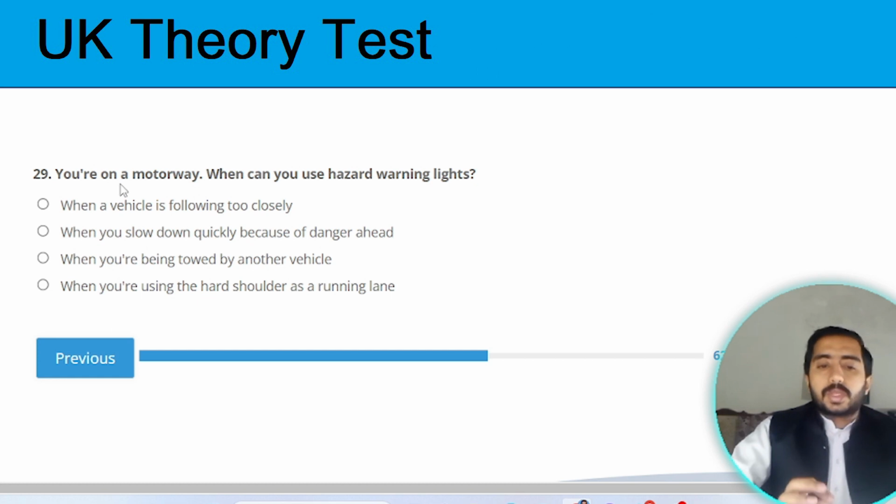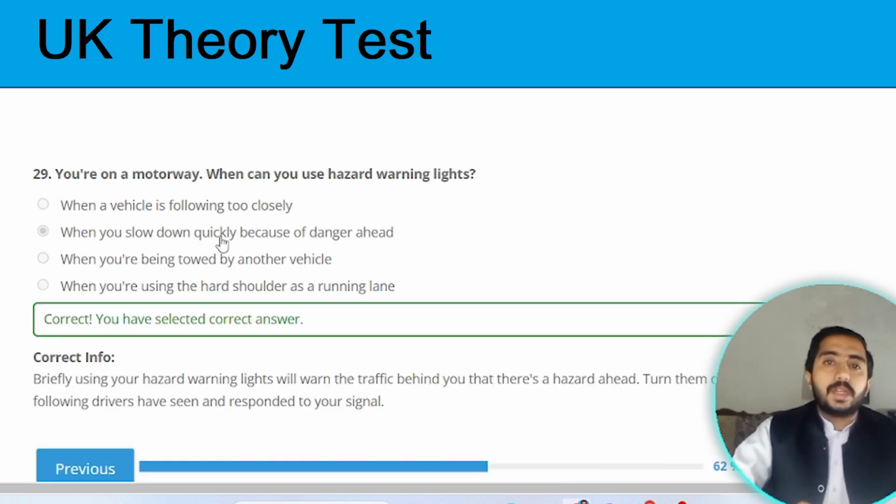When can you use hazard warning lights? On the motorway, you can use your hazard warning lights when you slow down quickly because of danger ahead. If the danger is in front of you, then you need to slow down quickly.